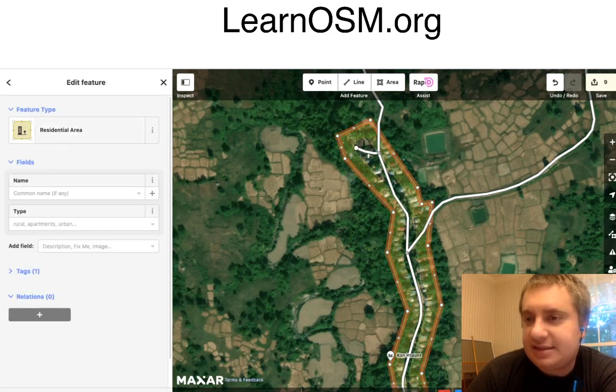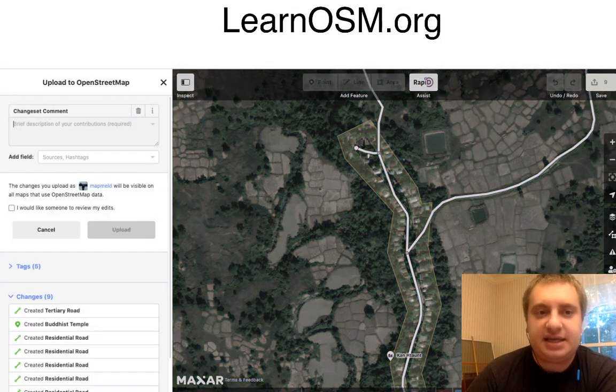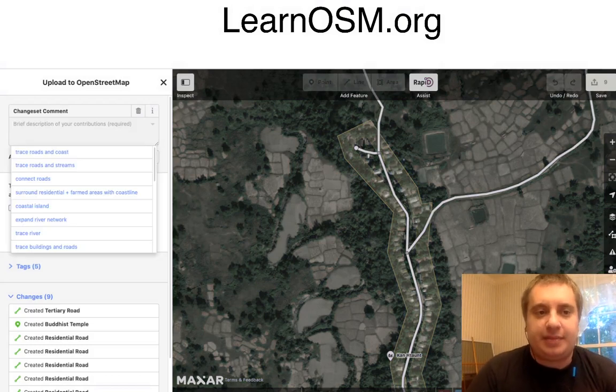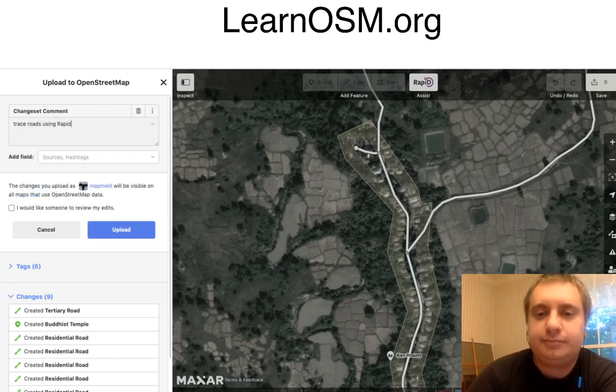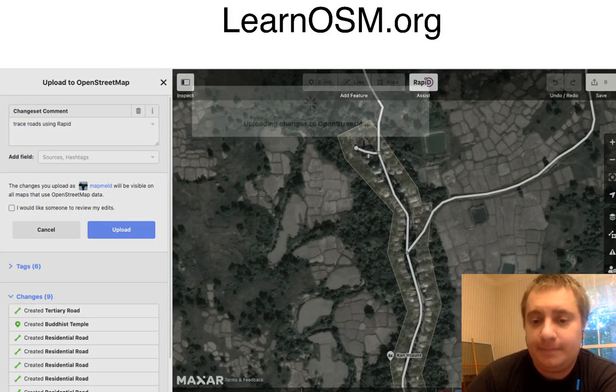Good. And I think that's enough editing for now. I'm going to just hit save. And just like on OpenStreetMap, I can make some edits. So trace roads. And just so it's easier for people to track, I'm going to say using RapiD. There you go.